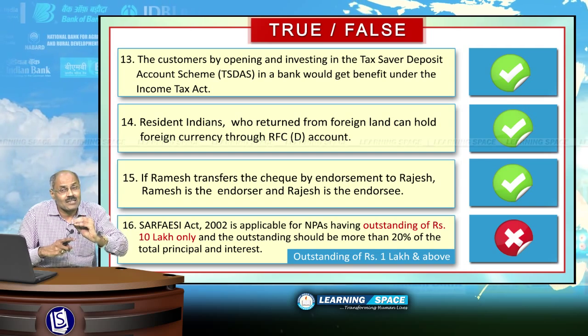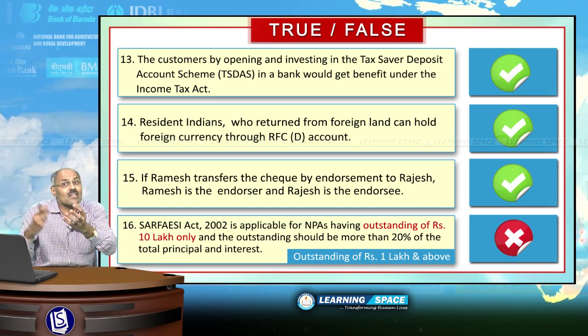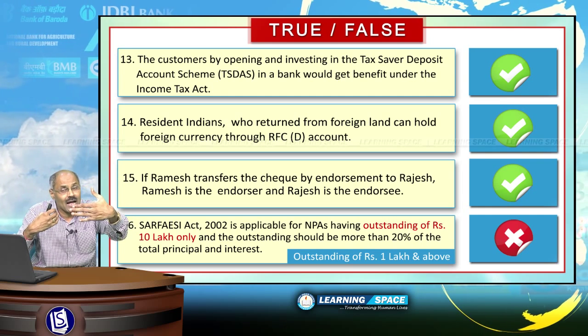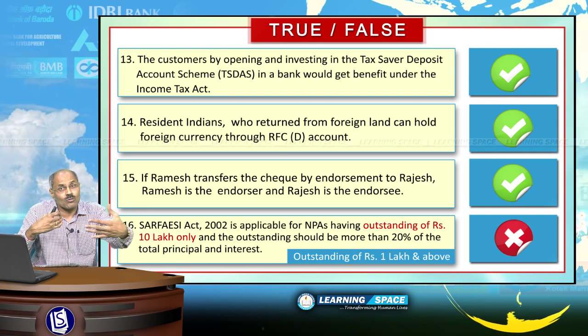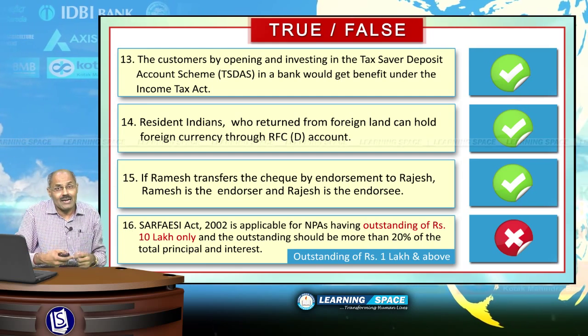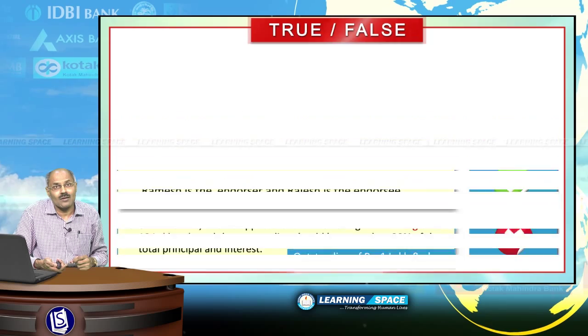The second thing is, SARFAESI Act is applicable when the outstanding amount is rupees 1 lakh and above, and at the same time the outstanding should be more than 20% of the total principal and interest. Right? Look into the next one.